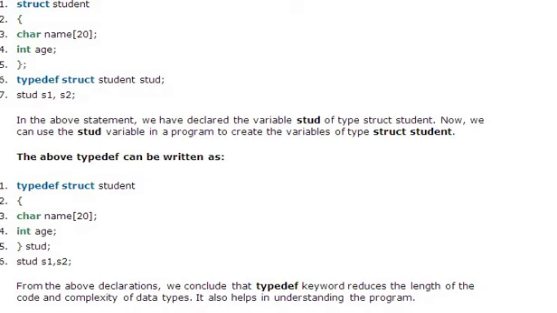Look at this program. Look at line number 6. The structure variable is declared using typedef: typedef struct student stud. So here the name of the structure is student and stud is your structure variable. Look at line number 7. stud s1, s2. So s1, s2 are structure variables only. Instead of writing struct student s1, s2, whenever you want to declare structure variables, simply you can use stud.